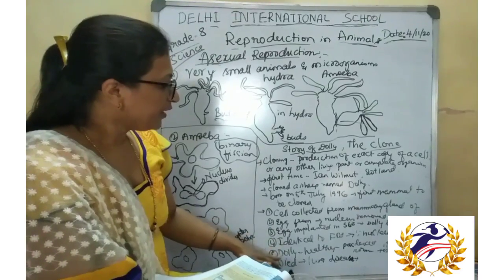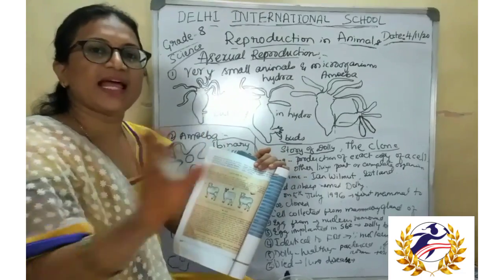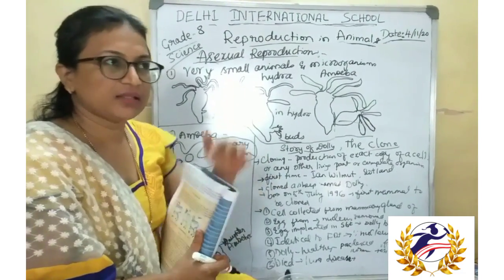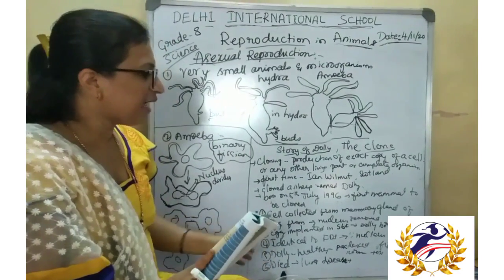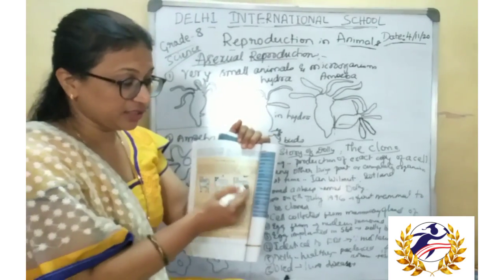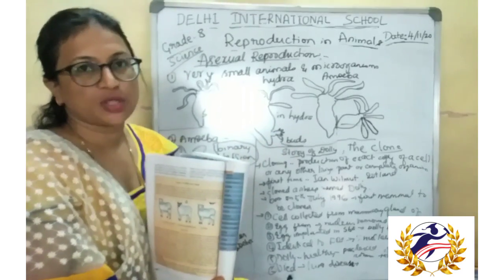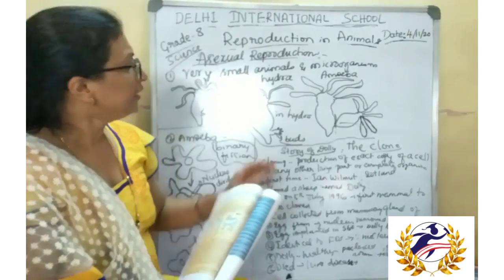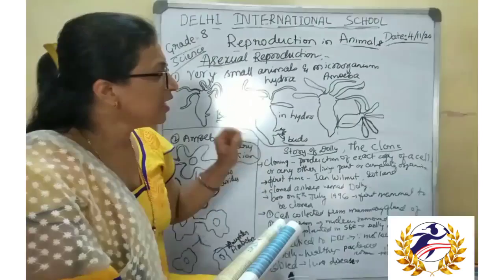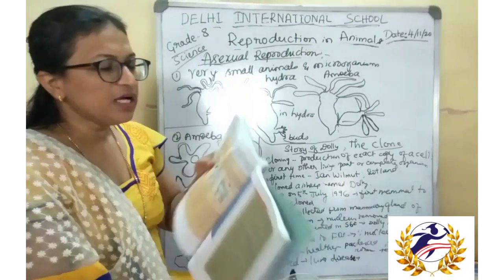Then Dolly was very much healthy. She had all the normal activities as that of the parent or the other sheep. But she died due to some lung disease after some time. She gave birth to many other sheep by normal sexual reproduction. So this story of Dolly proved that cloning is possible in the case of mammals also. This is all about the story of Dolly.